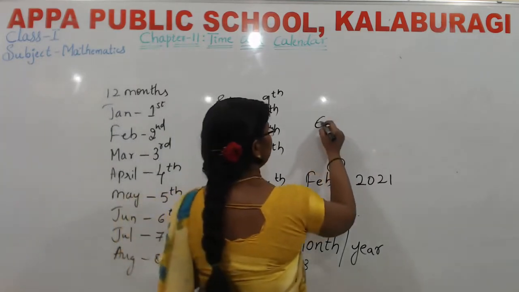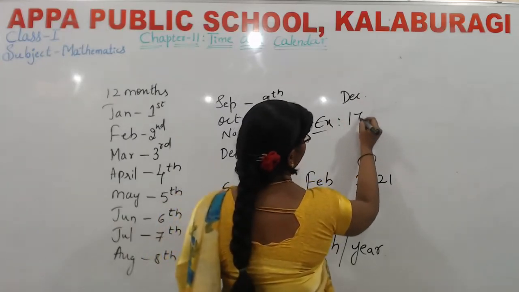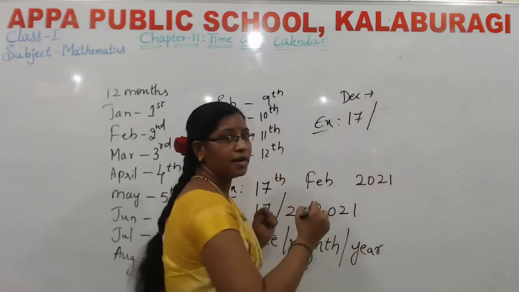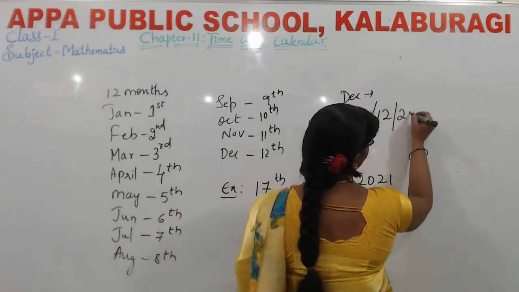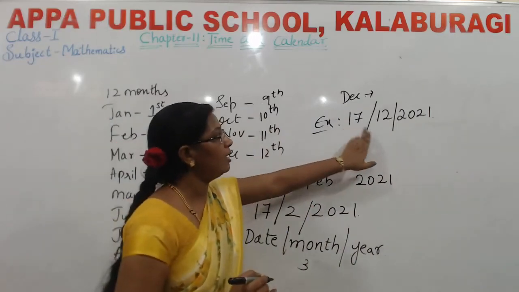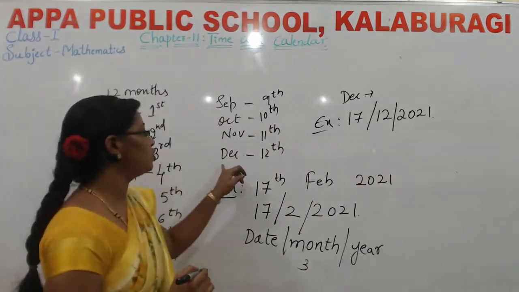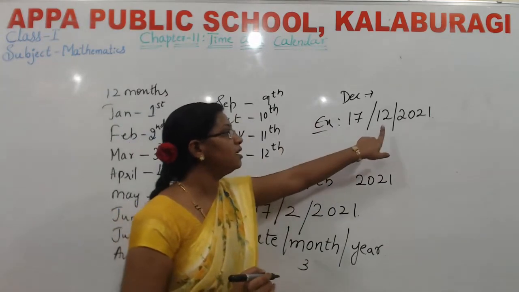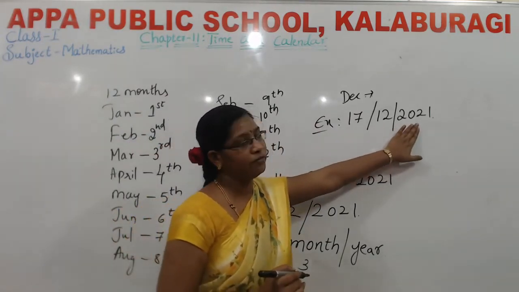For example, December month, I am writing 17 as the date. What do we have to write? It is December. Yes, very good. 12. After that, you can write 2021. This is the example. This is the date and this is the month. If a month is there, you use first, second, third. Whichever month it is, you write it. If December is there, then it is the 12th month. So we are writing 12 here, then the year after that.